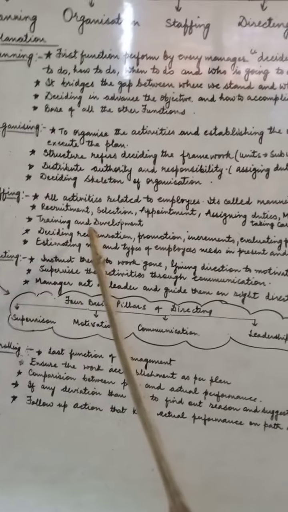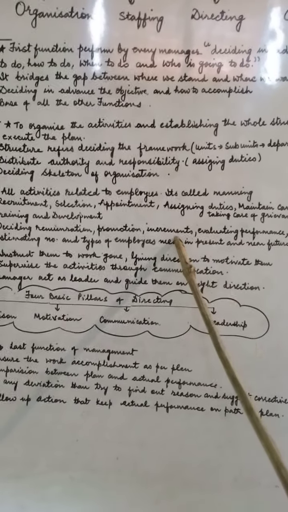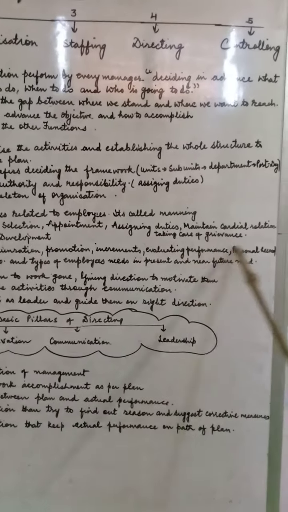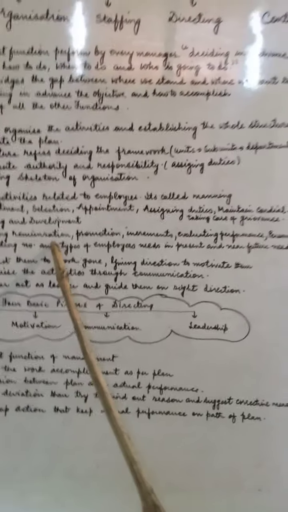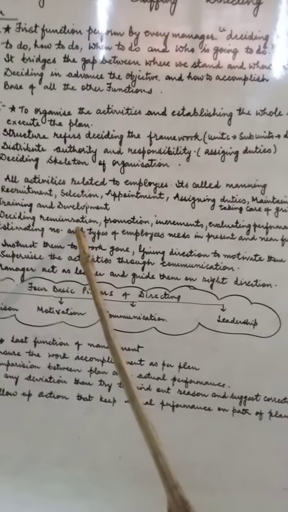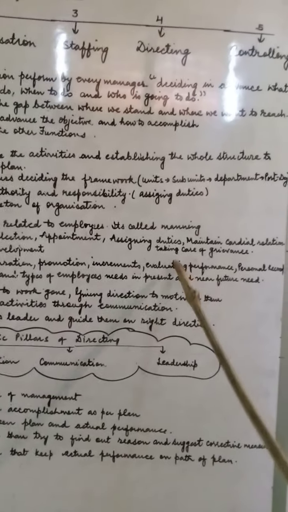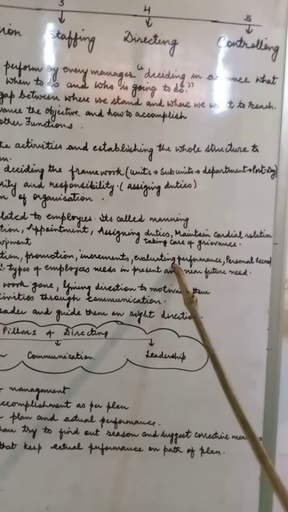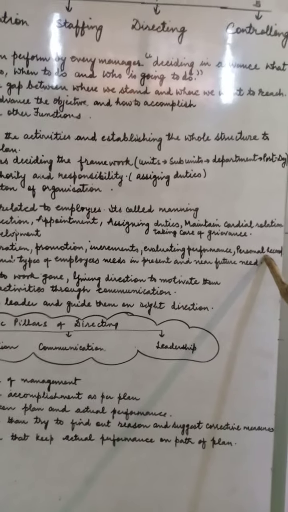Next is deciding the remuneration, promotion, increments, evaluation of performance, personal records also. So in the staffing, we also take care of the remuneration, according to what kind of job profile it is, the remuneration is to be decided. The promotion activities, the policies of the increment, that also has to be taken care of. Evaluation of performance is also very important. And maintaining of the personal records is also part of the staffing process.